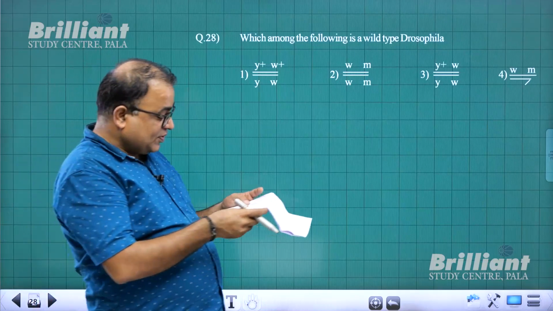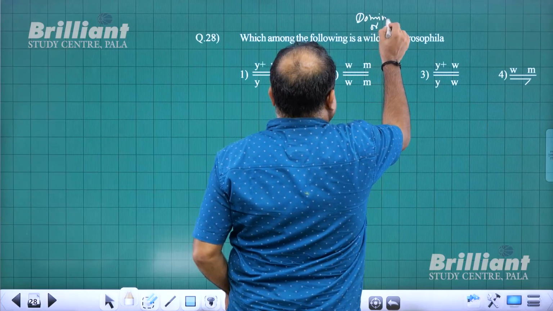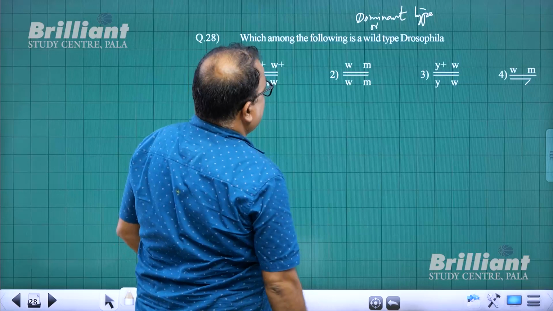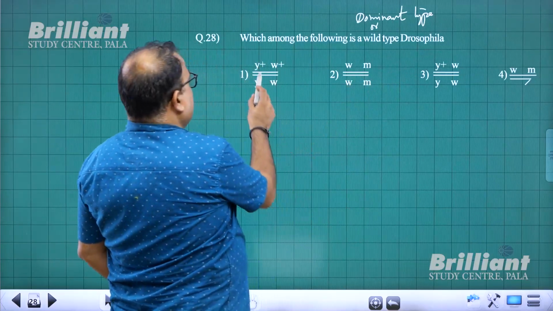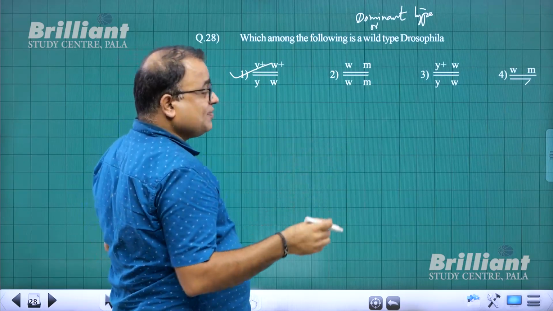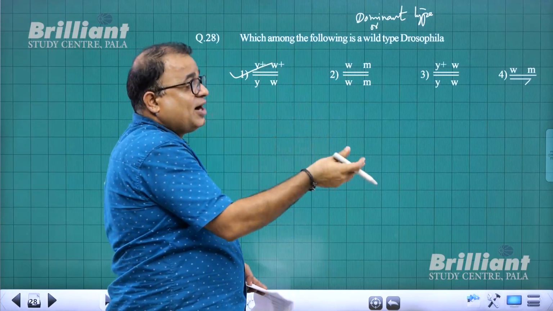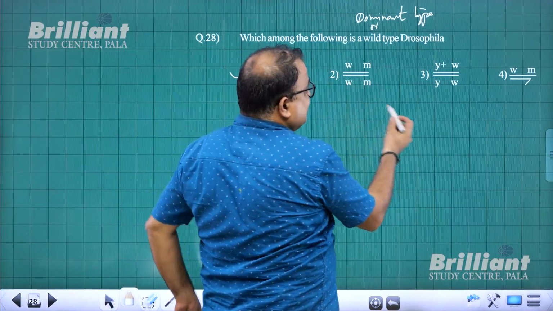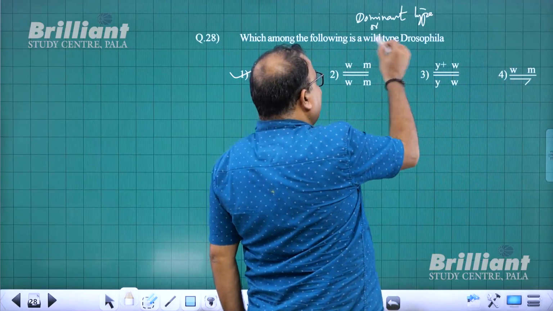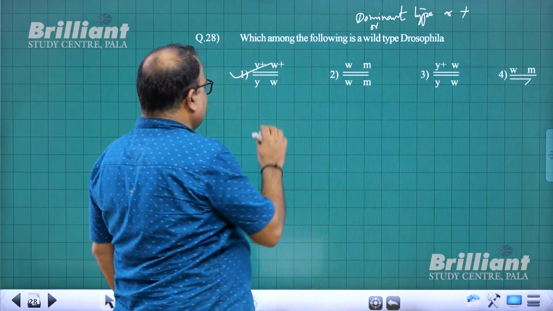Question number 28 says, which among the following is wild type? Wild type means dominant type. You know the dominant type is represented by the symbol plus. So the answer is 1. Small y, small w without the plus symbol is recessive. Small y, small w with the plus symbol is dominant. That is wild. Both of these are recessive. This is dominant, but this is recessive. So either it is wild type, or dominant type, or we put the plus symbol. So very clearly, the answer to 28 is 1.